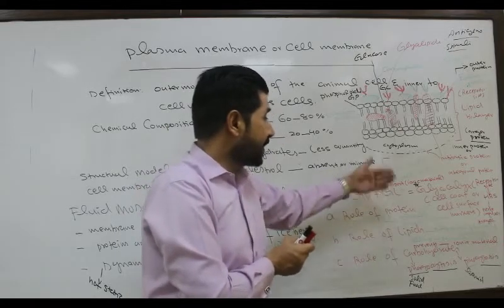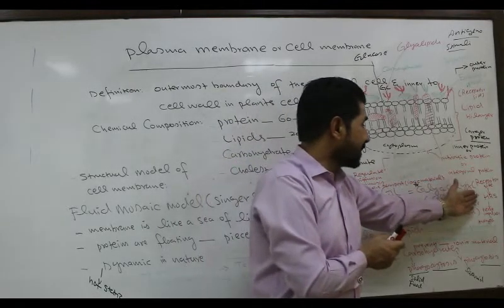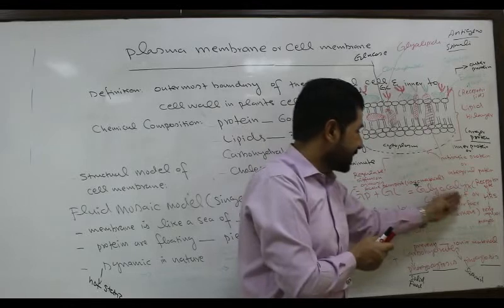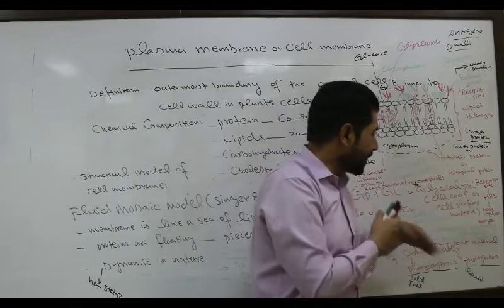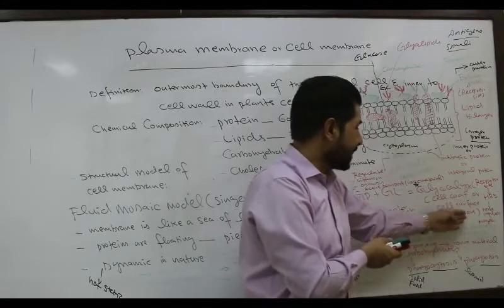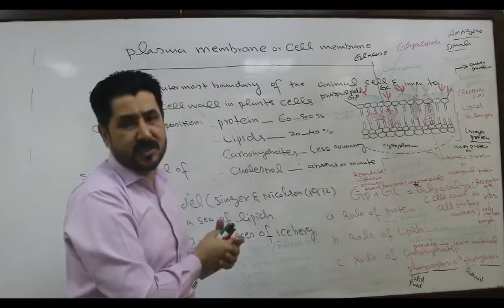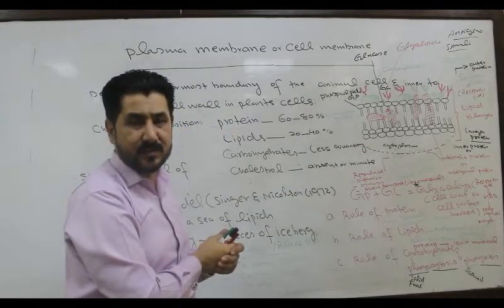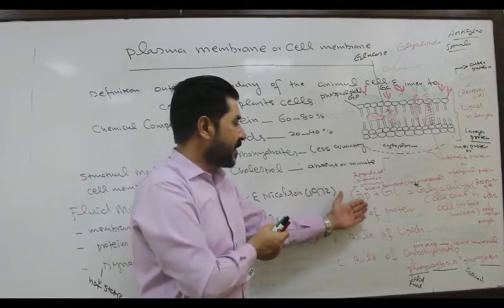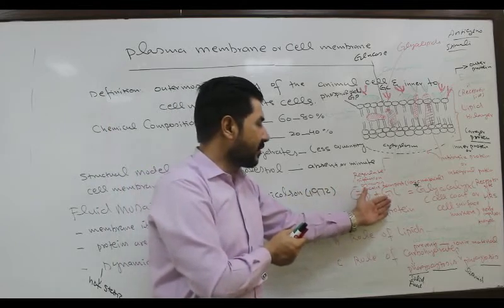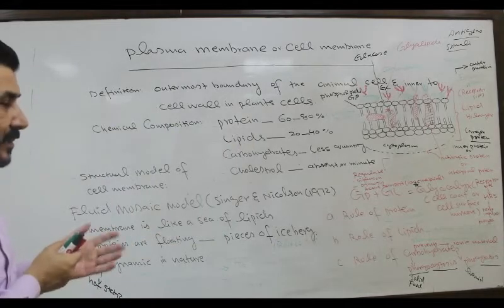And what is the role of glycoprotein and glycocalyx? They provide receptor sites, that is hormone receptor sites, they are involved in nerve impulses, and they give response towards the antigens. So these properties in the cell membrane are because of what? Glycocalyx, which is the combination of glycoprotein and glycolipids, which are conjugated molecules. One is the combination of glucose and protein, the other is the combination of glucose and lipids. And in the last we have discussed the role of carbohydrates.